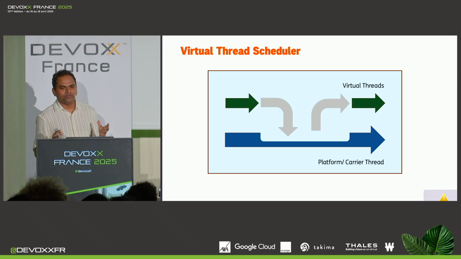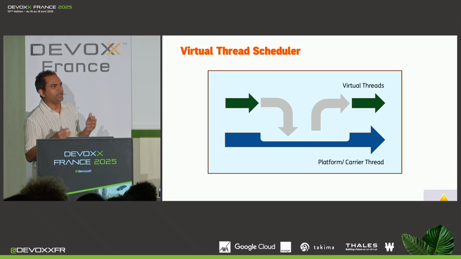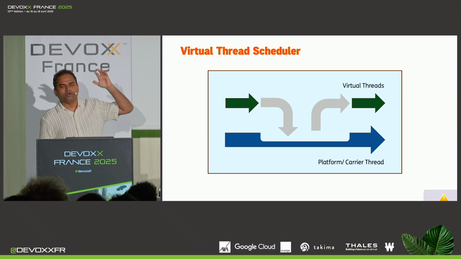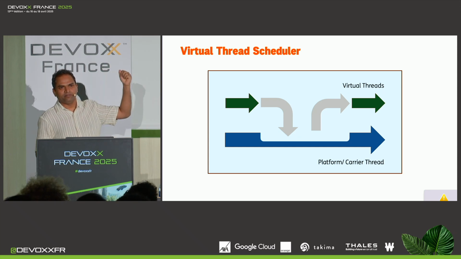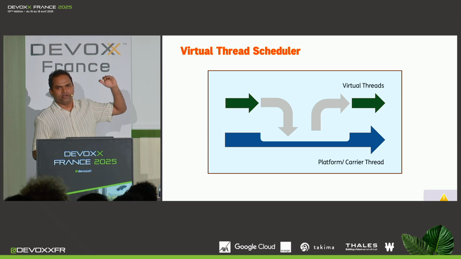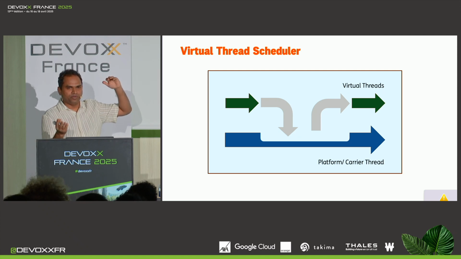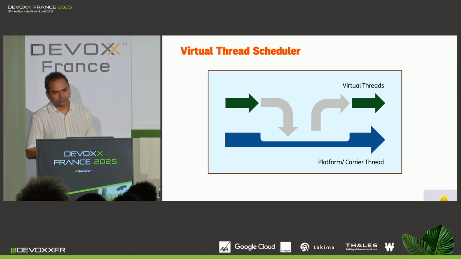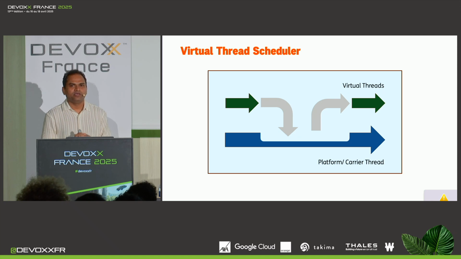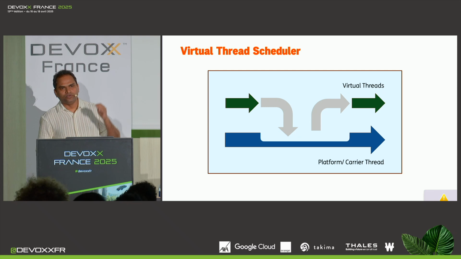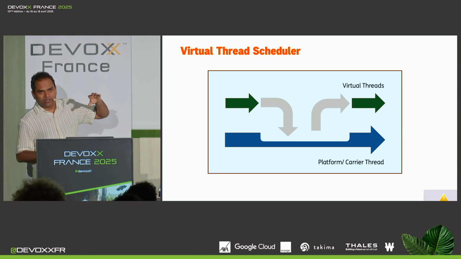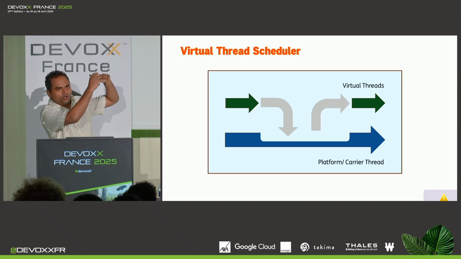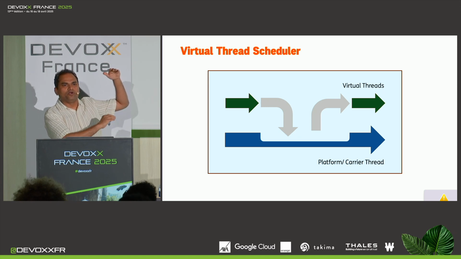What would be the scenarios where a virtual thread would not require a platform thread? It would be when a virtual thread is waiting for something, let's say for a network resource to be available or for a database to return something. In all those cases, the virtual thread is not doing any processing. It does not require CPU, so it does not require a platform thread, and it gets unmounted from the platform thread. In typical IO-bound applications, threads spend a lot of time waiting, and all of that waiting can be avoided if we use virtual threads. Only the virtual threads would be waiting, but not the platform thread, and therefore CPU would not be wasted.